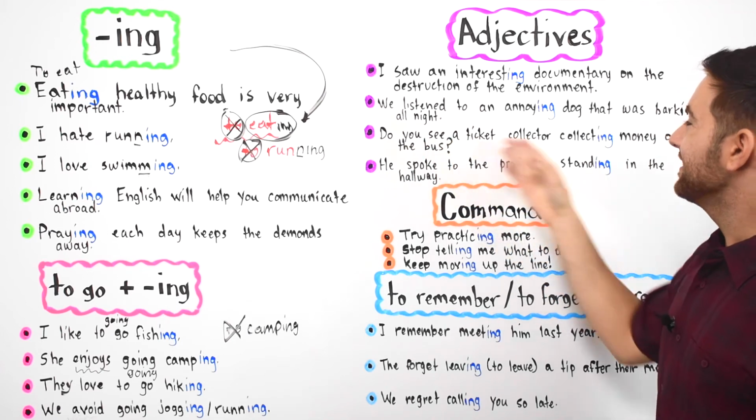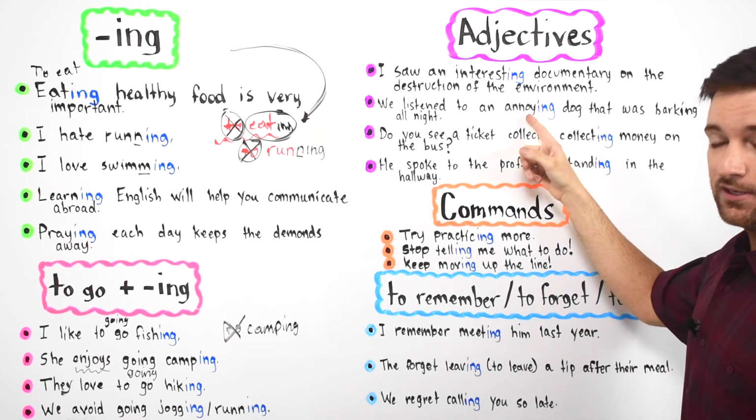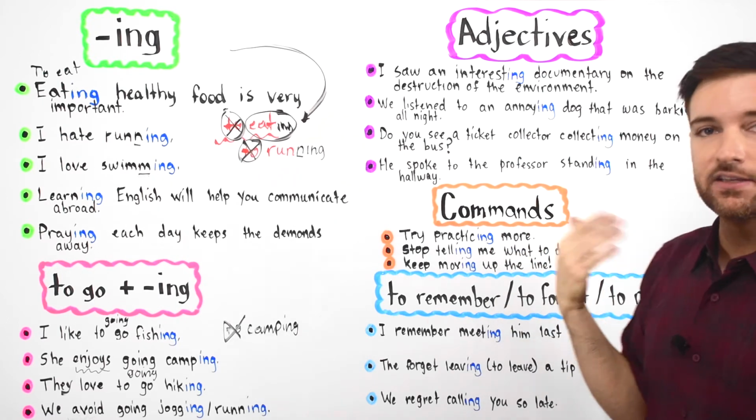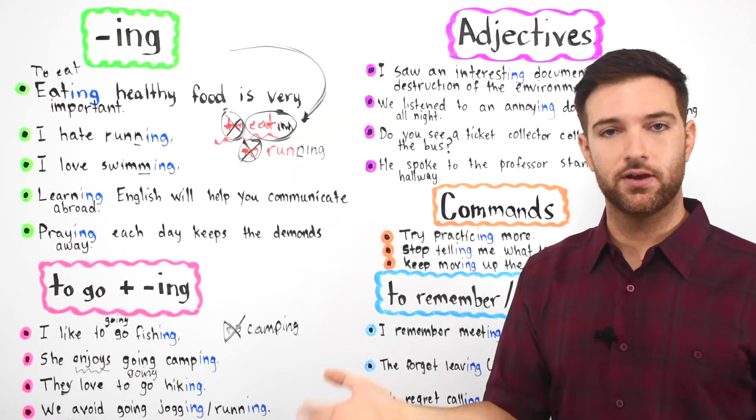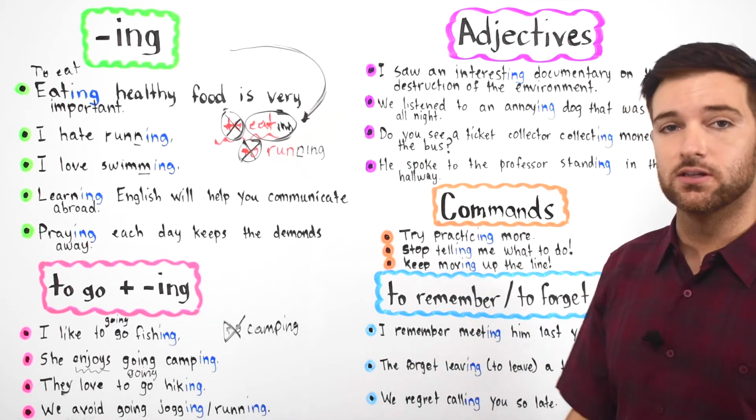So let's go ahead and look at other examples. This comes from the verb to annoy. Okay, to annoy somebody. I annoy my sister. You annoy your brother. You annoy your parents. You are annoying at school.